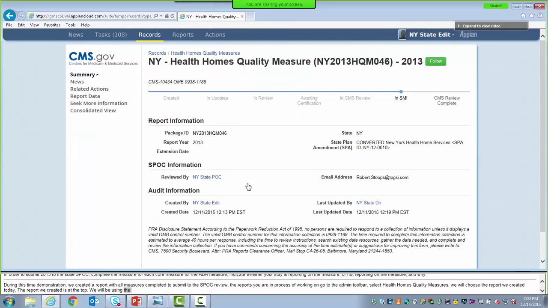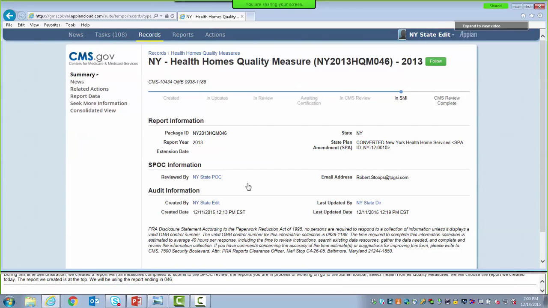The package ID consists of the state or territory abbreviation for the report, the year, the type of report, in this case Health Homes Quality Measures or HQM, and a MacPro generated number. I do want to point out that we saw several packages or reports listed in the Records tab, but that's simply because this is the training environment. You will not be expecting to see that many reports in your Records tab.